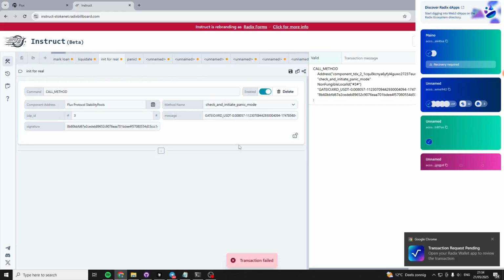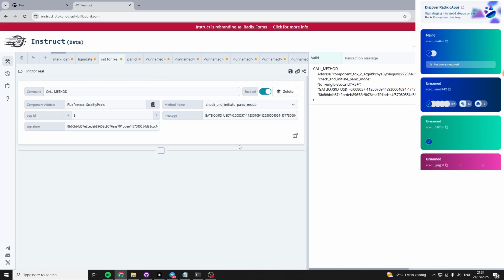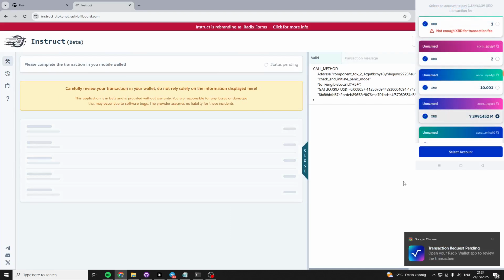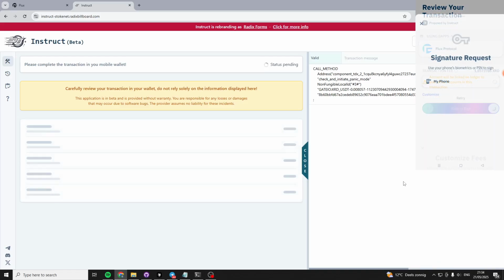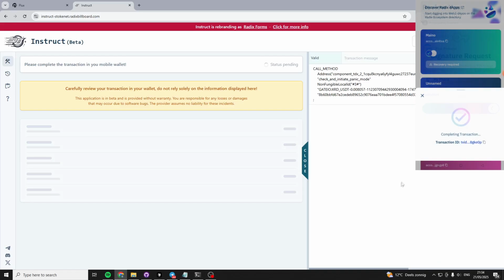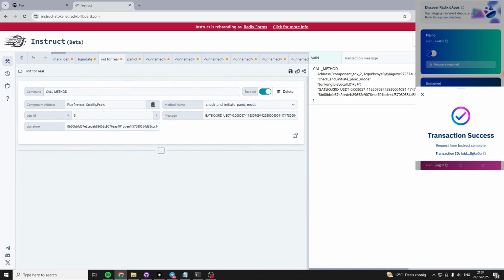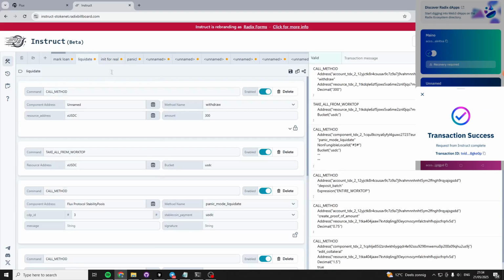Alright, so I'm pretty sure the 3 minutes are over now. And now we can call this method and actually initiate panic mode. Let's do that. We have initiated panic mode here if we sign this transaction. Signed. So now panic mode has been initiated. Sorry for all the instructor thingies. It's probably not very readable for non-devs, but gotta bear with me, I'm sorry.